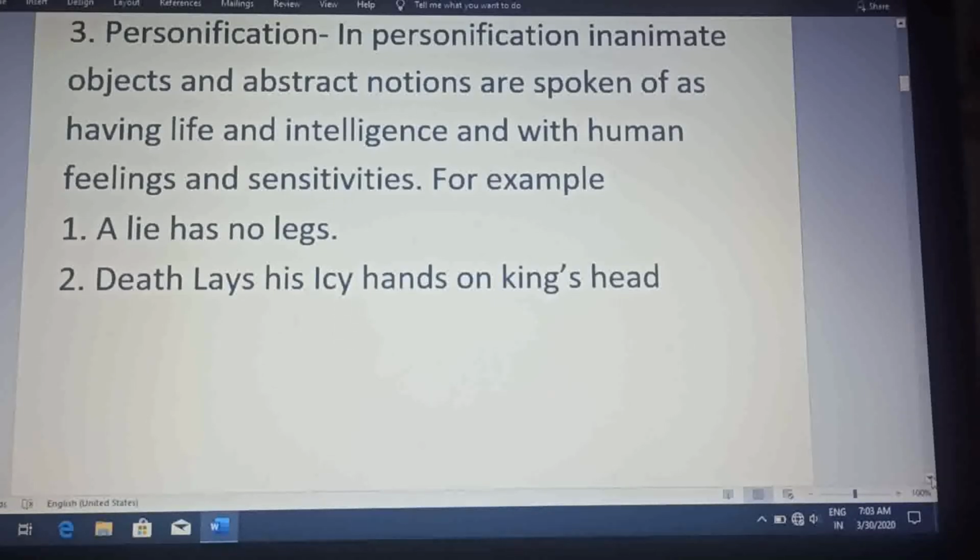Now here, personification is what? Inanimate, meaning something without life, and abstract ideas or something which is lifeless. If we want to show some non-living things as living things, we have to put some human quality in that.